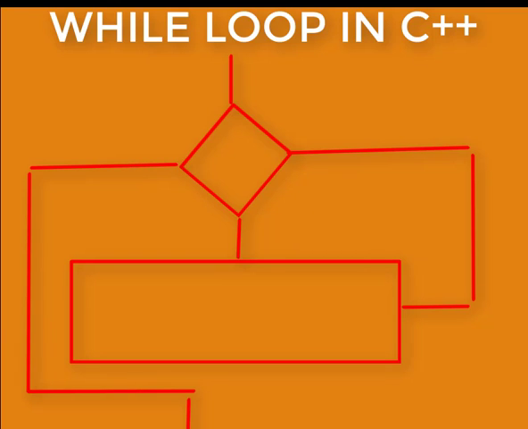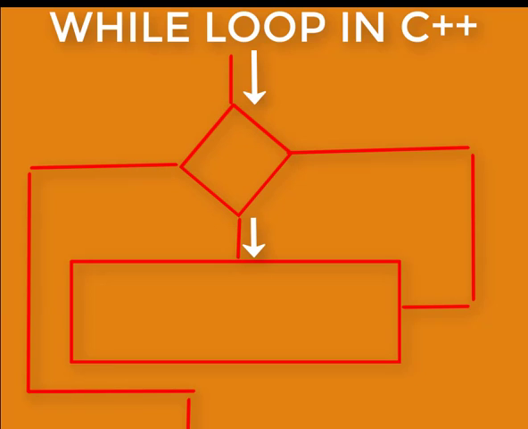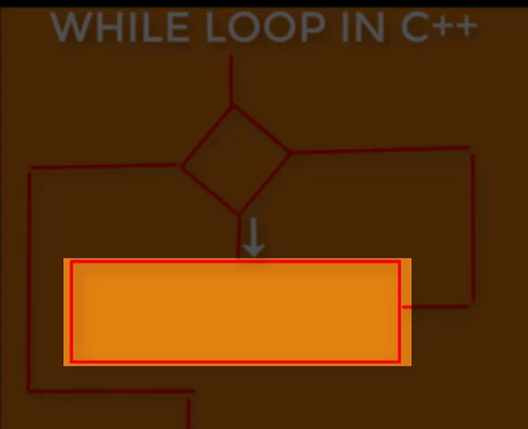So let's see how the control flows around in a while loop. As you're coming down the while loop, you encounter the test, and you must take the test. There is no way you cannot take the test. So you take the test. The test is a comparison statement, and in a comparison statement what really happens is you compare a value against a criteria. If the test is successful, then the control shifts to the body of the loop, and you execute the statements in the body of the loop once.